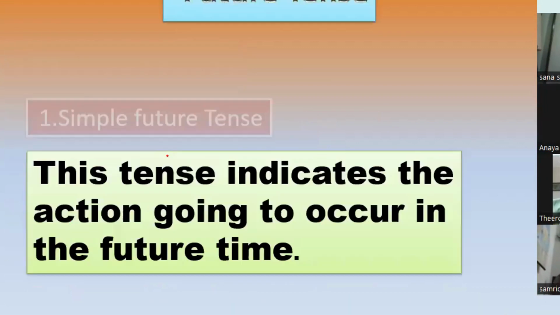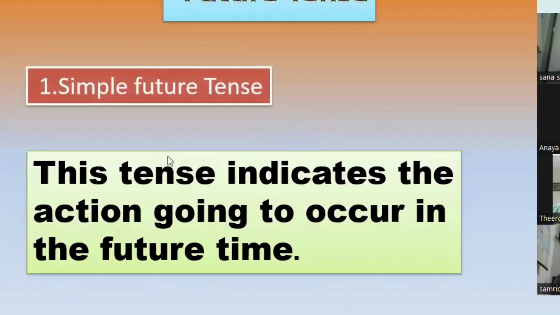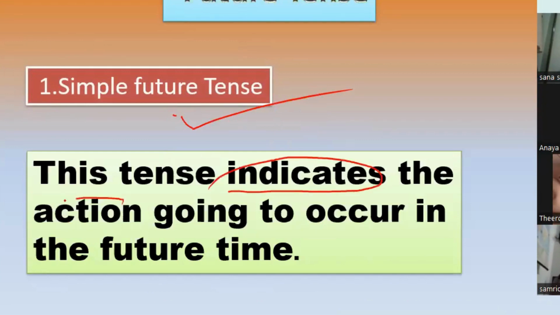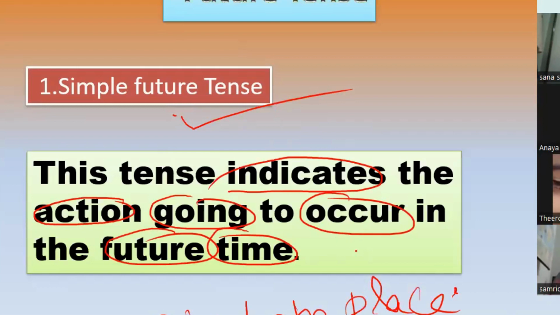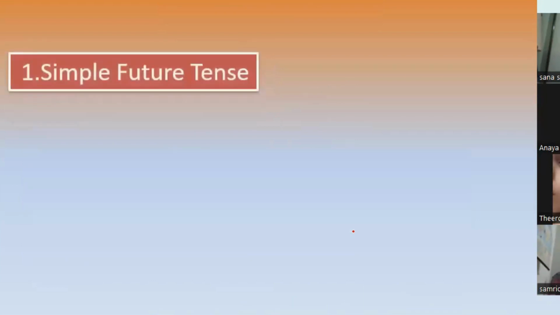Okay, now let's move to the future tense. So in future tense, let us discuss simple future tense. So what is simple future tense? It indicates the action going to occur in the future time. It has not started or completed in the past. It is going to take place in the future. Okay? Now let us see the structure for this.